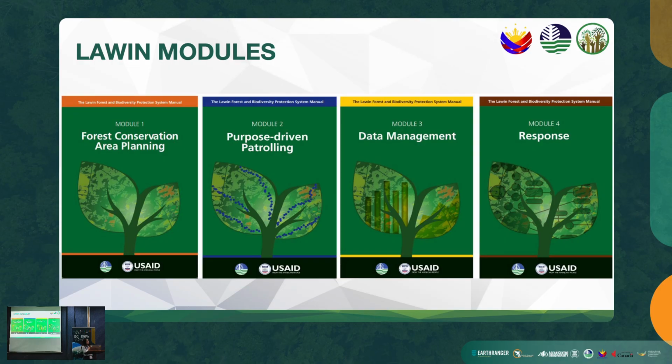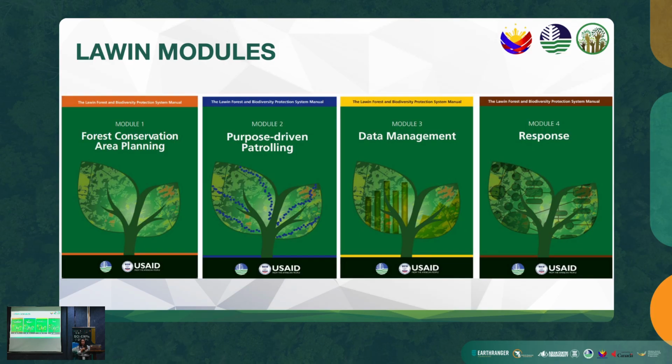So Lawin has 4 modules. Module 1 presents the various components of the Forest Conservation Area Plan and provides a guide for Lawin implementers. Module 2 describes how to plan, implement, and evaluate forest patrols to support the achievement of forest conservation objectives and targets. Module 3, data management, encompasses the guide in uploading, syncing, and analysis of patrol data and reports collected in the field. Lastly, Module 4, the response, refers to the protocols for responding to observed threats during and after patrols, and the process of how response protocols were developed.